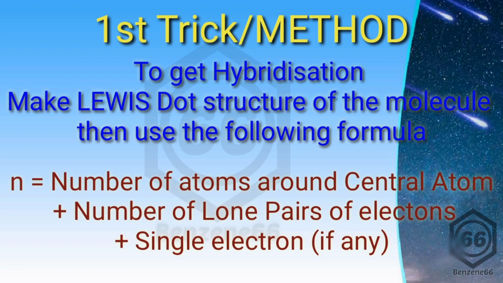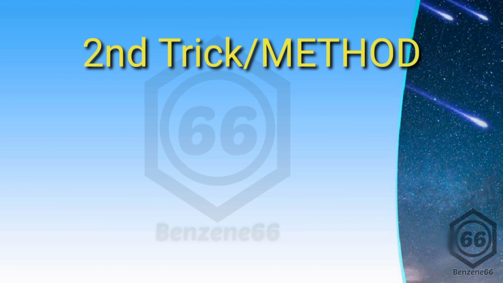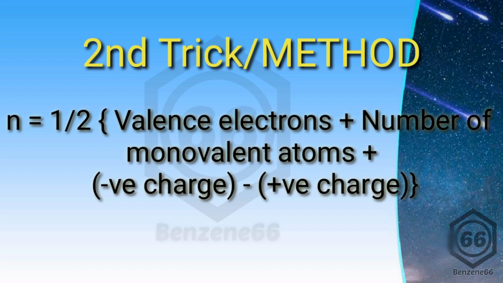But first of all, we'll now see the second method to get the hybridization. Here again, you have to calculate the value of n. That can be calculated without making the Lewis dot structure of the molecule. That is not always applicable, especially for multi-centric molecules. That method is not always going to work, but you should have the idea to get the hybridization without making the Lewis dot symbol.